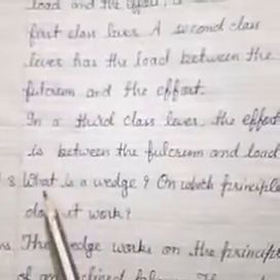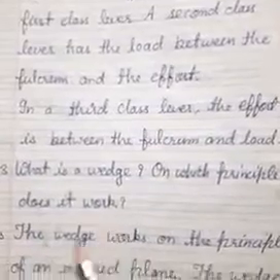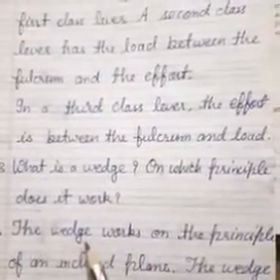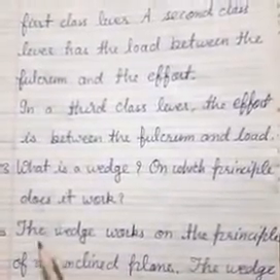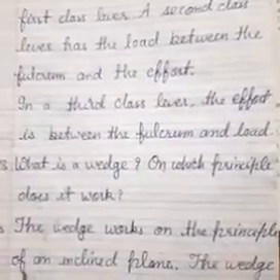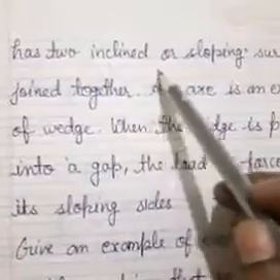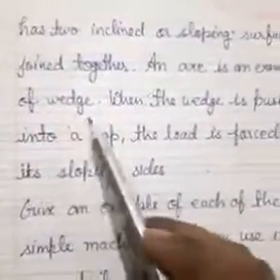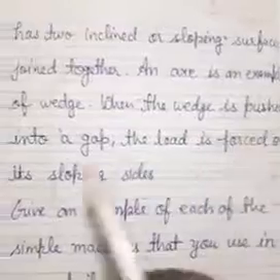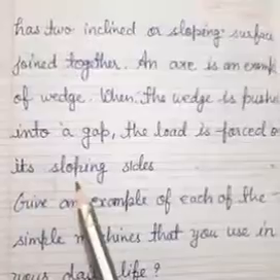Question number 3. What is a wedge? On which principle does it work? The wedge works on the principle of an inclined plane. The wedge has two inclined or sloping surfaces joined together. And axe is an example of wedge. When the wedge is pushed into a gap, the load is forced on its sloping sides.